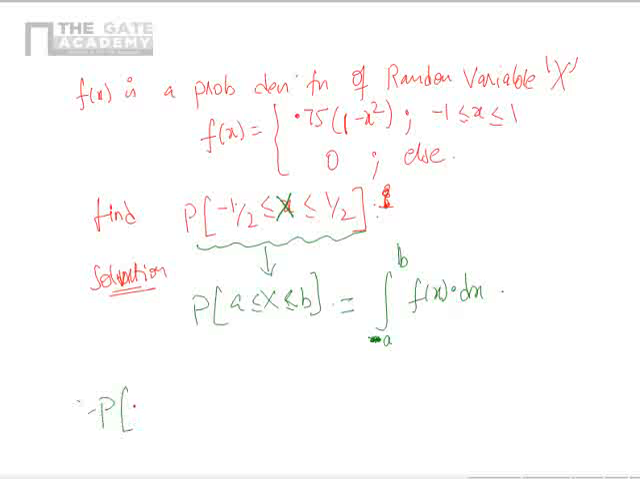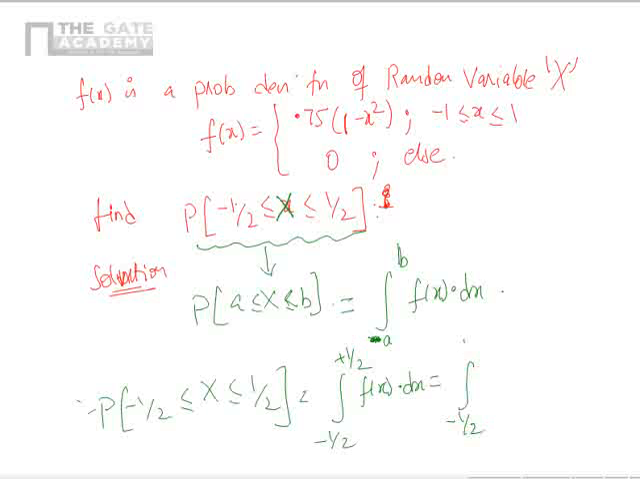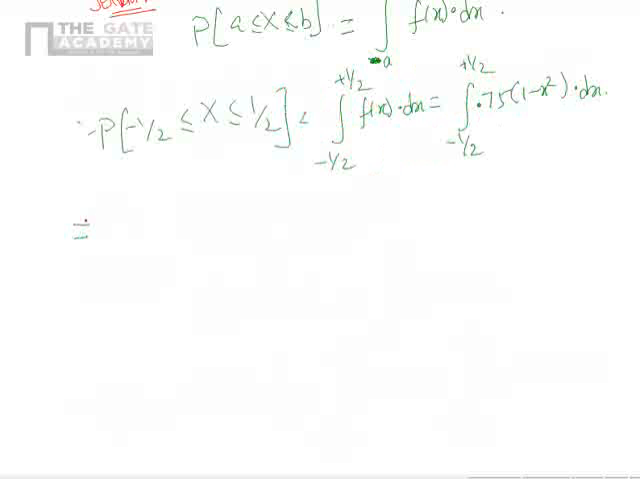Therefore, probability that minus 1 by 2 less than or equal to x less than or equal to half is nothing but the integral from minus half to plus half of f of x dx, and in this region f of x is given by 0.75 into 1 minus x square dx. 0.75 is a constant, so I will bring it outside the integration: 0.75 into the integral from minus 1 by 2 to 1 by 2 of 1 minus x square dx.